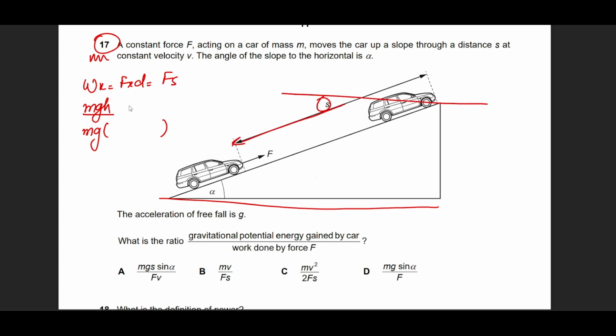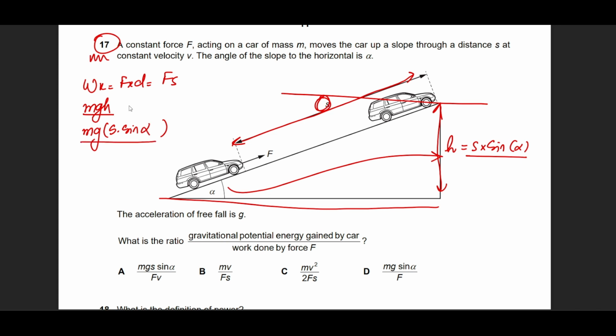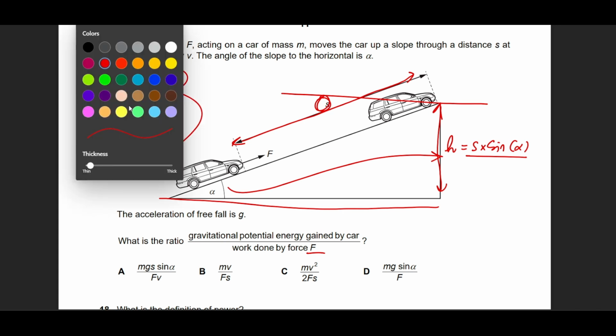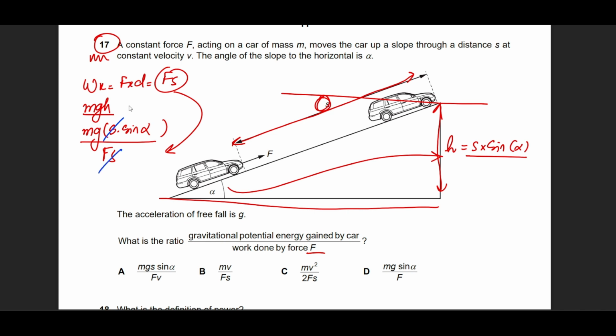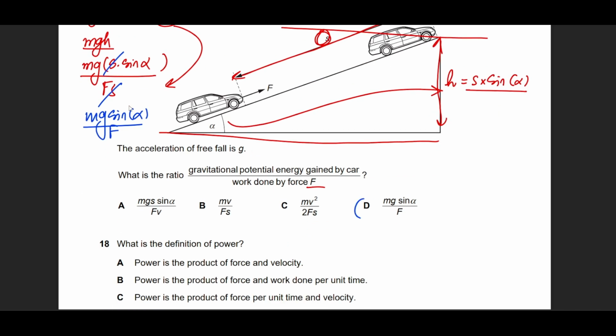S is going to act as the hypotenuse, right? So this height is required. So this will be simply the hypotenuse, which is S, multiplied by sine of alpha. Let's replace this S sine alpha in this equation. And if you take the ratio according to this, Fs is going to be in the denominator. What do we get? We can simply see that S is going to get cancelled out. We're left with mg sine alpha divided by F, which is option D.